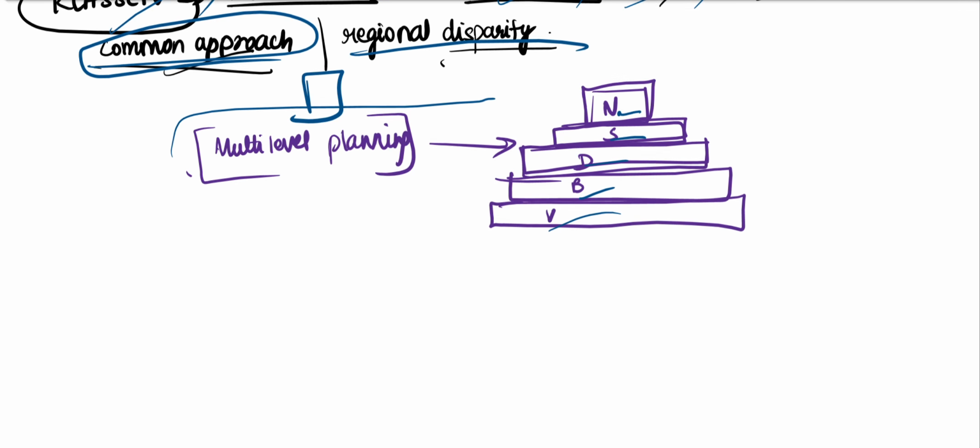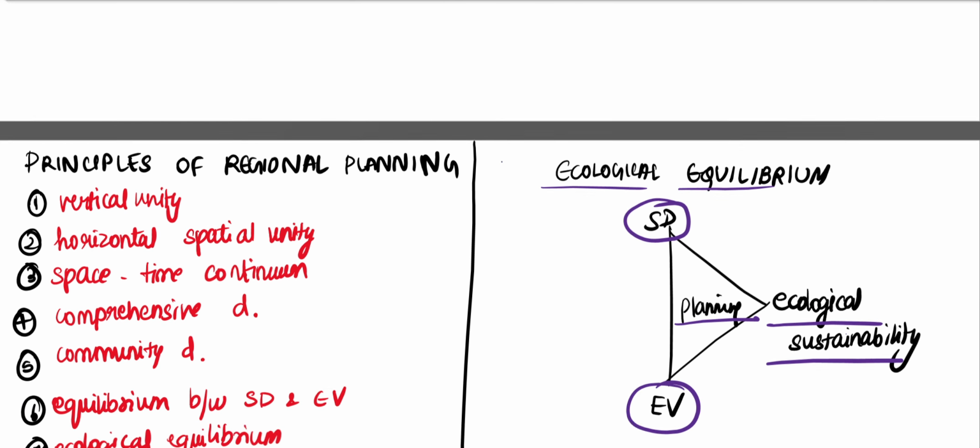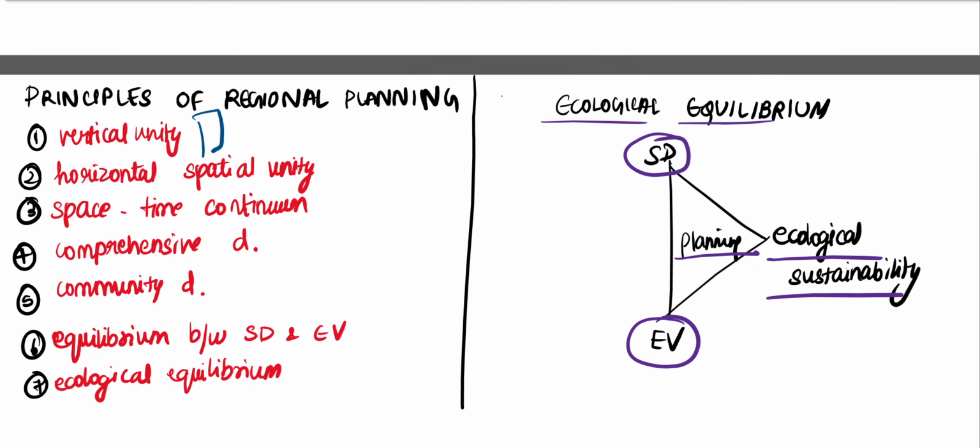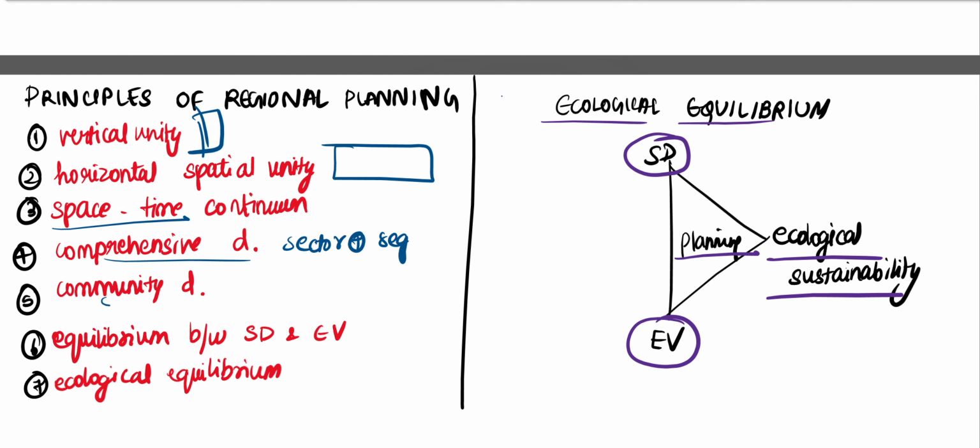Next, we go for the principles of planning. We have vertical unity, horizontal spatial unity, time-space continuum, comprehensive development, sector plus segment. Community development is for equal opportunity. Equilibrium between social desirability and economic viability, and ecological equilibrium.